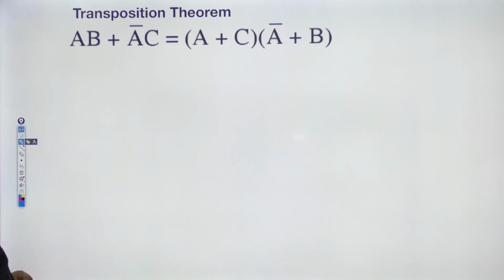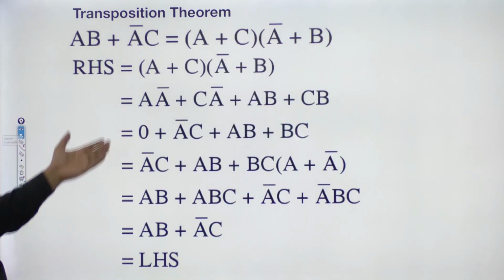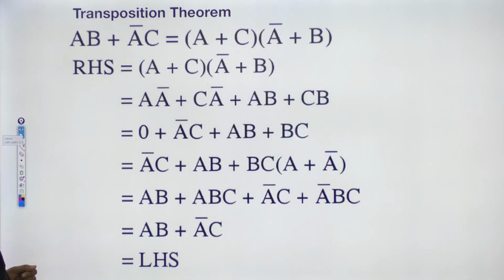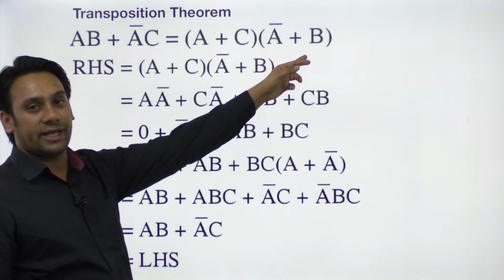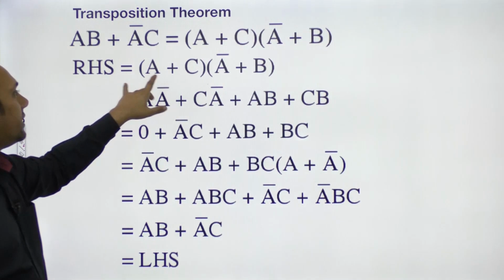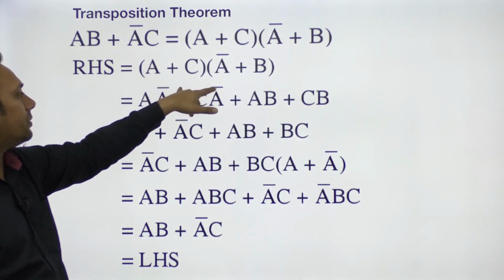We can also write this as A plus C A complement plus B. Obviously, proving it is very, very easy. Just like I proved the consensus theorem, the same way I can also prove this entire expression. I can take the right hand side as it is, and in this right hand side I can just open the brackets.